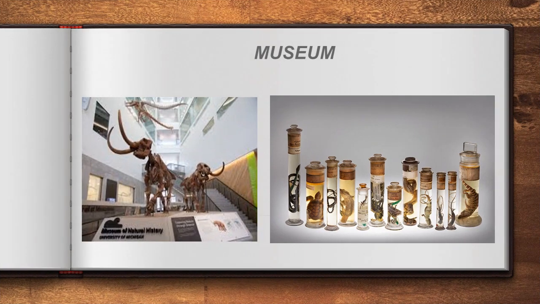And the next one is the museum. Of course everyone may know about this museum, right? You may have visited a museum. So what will be there in the museum? In this biological museum, plants and animals will be kept safely in a preserved form, right? Either extinct animals or living animals, but they will be preserved and kept safely in the museum, right? That is known as a museum. So these museums also help in the study of any one species, right?